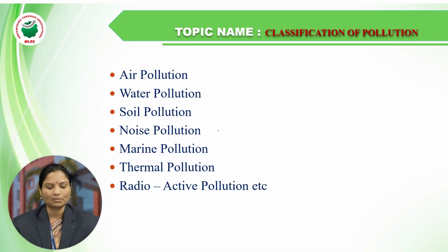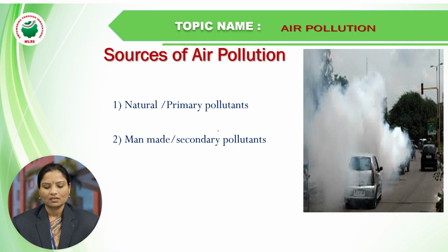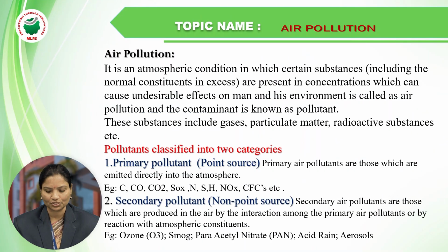First, what is meant by air pollution? There are air pollution sources, of two types. One is natural pollutants and the second is man-made pollutants. Natural pollutants are also called primary pollutants, and man-made pollutants are also called secondary pollutants. So these are the reasons for the formation of air pollution.